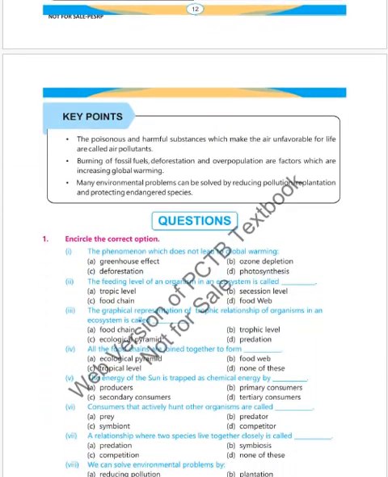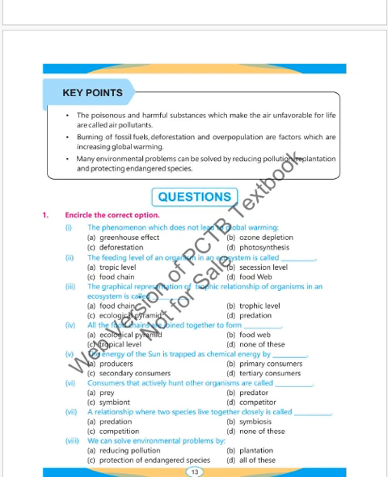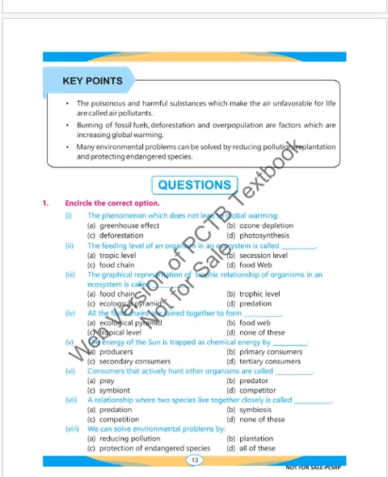Further key points: the poisonous and harmful substances which make the air unfavorable for life are called air pollution. Burning of fossil fuel, deforestation, and overpopulation are factors which are increasing global warming. Many environmental problems can be solved by reducing pollution, replantation, and protecting endangered species.